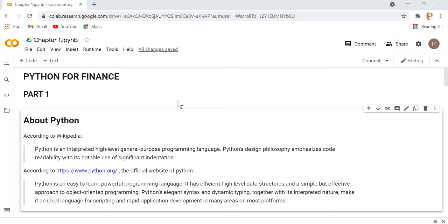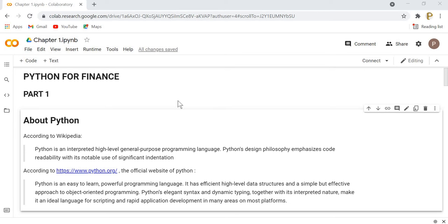So what is the Python programming language and why use it for data analysis? There have been different definitions of the Python programming language, as you can see on the screen. Wikipedia defines Python as an interpreted, high-level, general-purpose programming language. Python's design philosophy emphasizes code readability with its notable use of significant indentation.